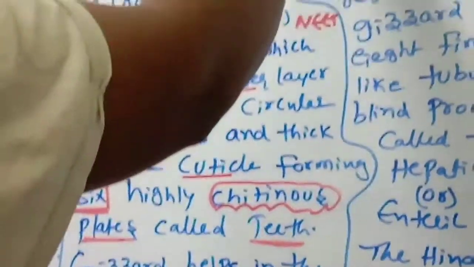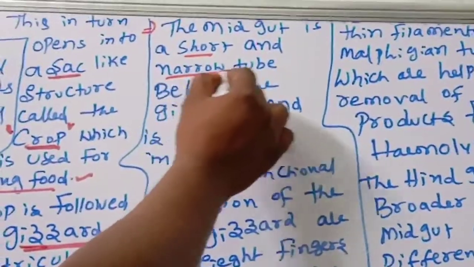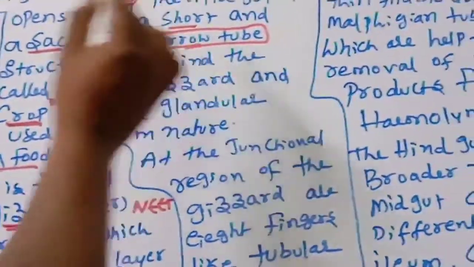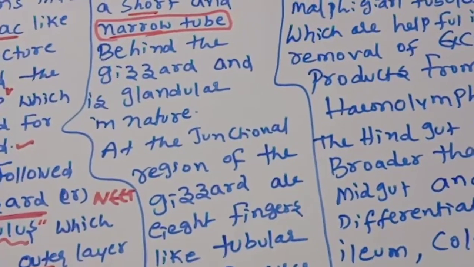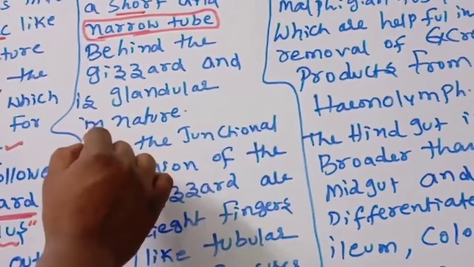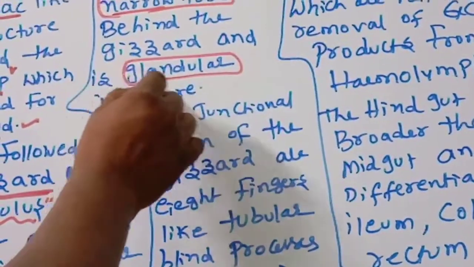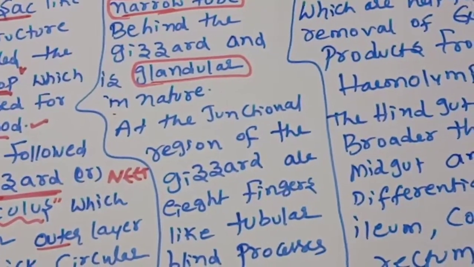Next, the midgut is a short and narrow tube behind the gizzard and is glandular in nature.